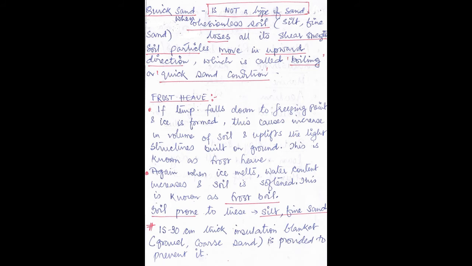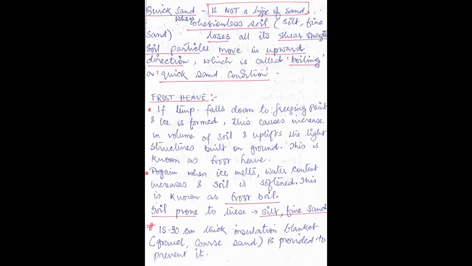Next phenomenon I will discuss is the frost heave. What is frost heave? If temperature falls below the freezing point and ice is formed, this causes increase in volume and uplifts the light structures built on the ground. This is known as frost heave.